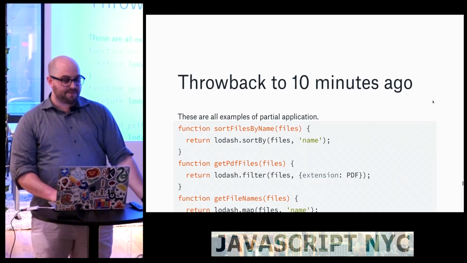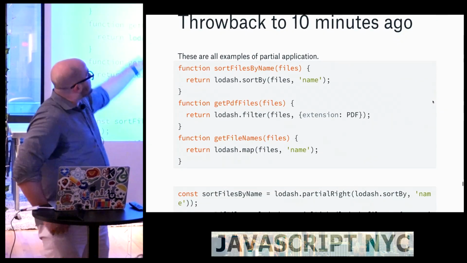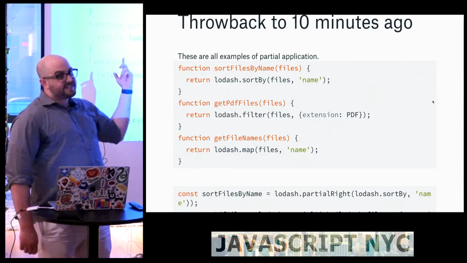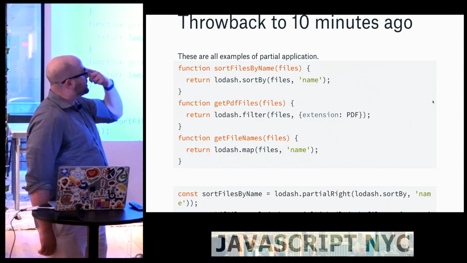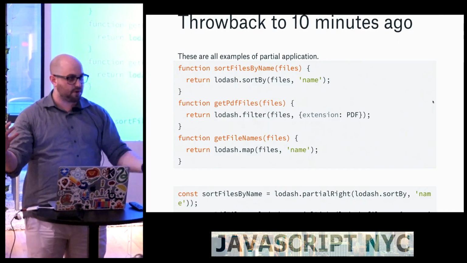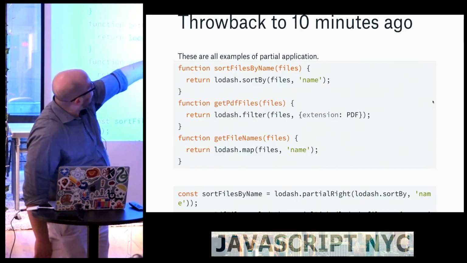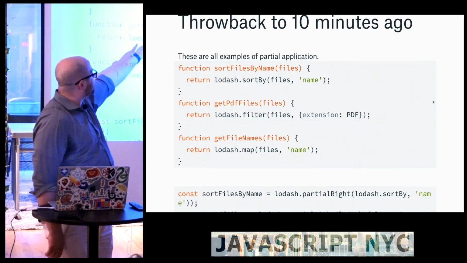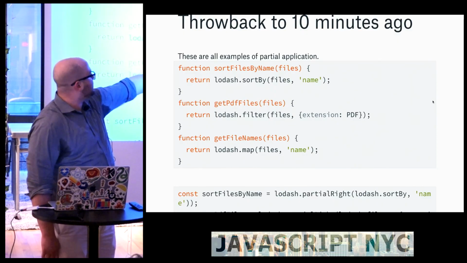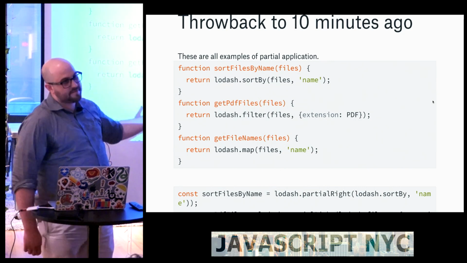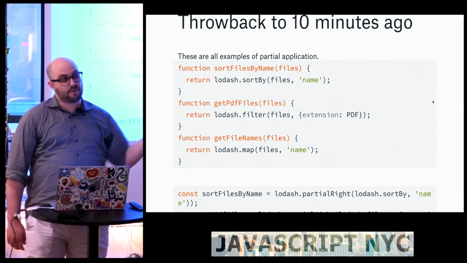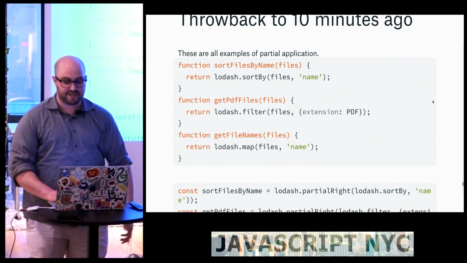But you've actually seen this before tonight. So remember all these examples I showed you? These are all examples of partial application. It's just not using a fancy term, partial application. We have a function called sort files by name, and we're binding name to lodash.sortBy. The same thing for get PDF files. We're binding extension PDF to filter, and the same thing for map. So you probably have done this before in your code. You just didn't realize it was called partial application.